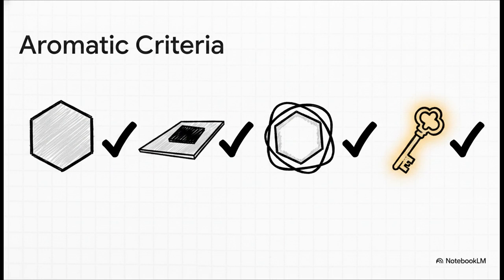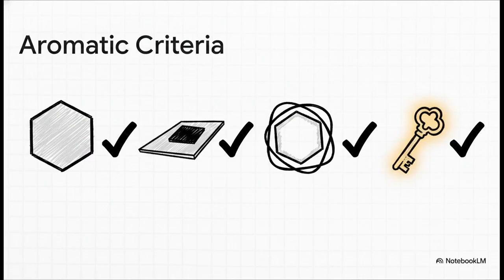To be considered aromatic, a molecule must meet 4 non-negotiable criteria. First up, it must be cyclic. You absolutely need a closed ring of atoms. Second, it has to be completely planar, meaning all the contributing atoms are lying perfectly flat in the exact same plane. Third, it must be fully conjugated. That means there has to be a p orbital at every single atom in the ring to allow those electrons to fully flow all the way around.